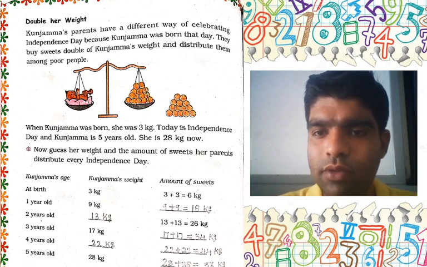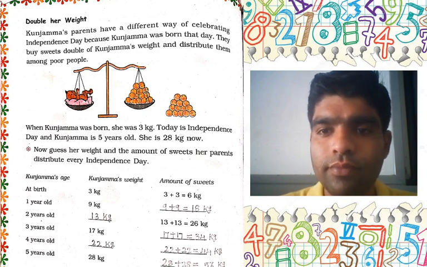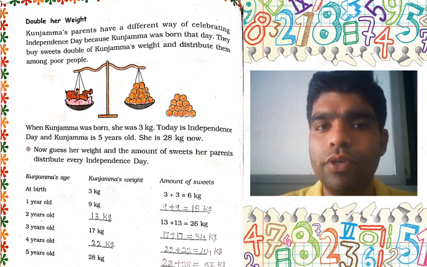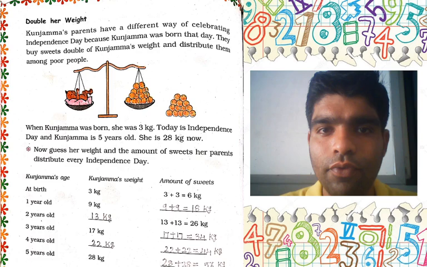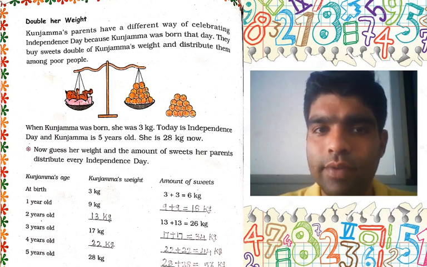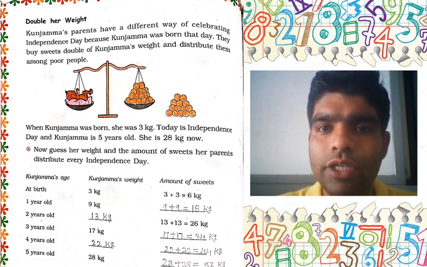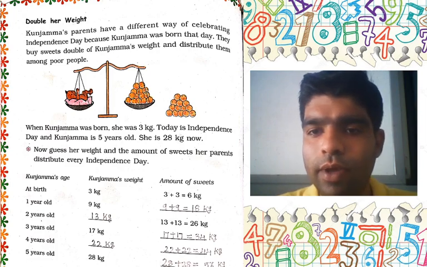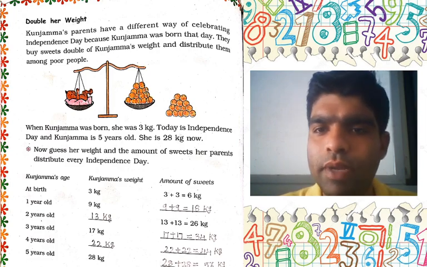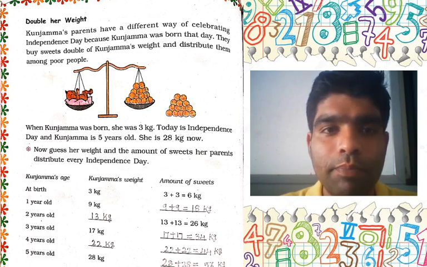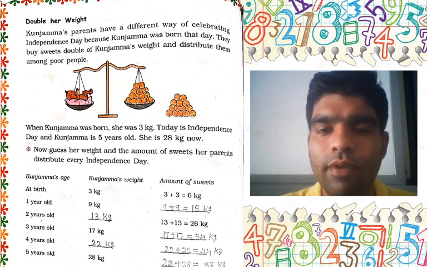For example, if Kunjamma's weight is 2, it means that we have to distribute sweets of 4, 2 kg, otherwise 4 kg, and distribute them among the poor people. Now see the picture carefully for your better understanding. This picture is very clear. On one side is Kunjamma and on the other side are the sweets.